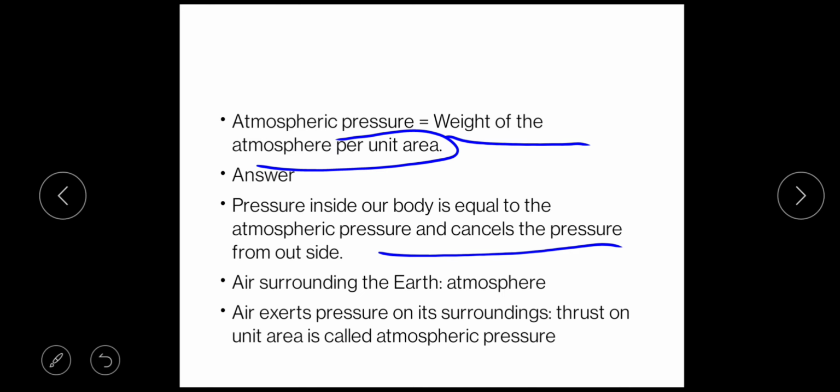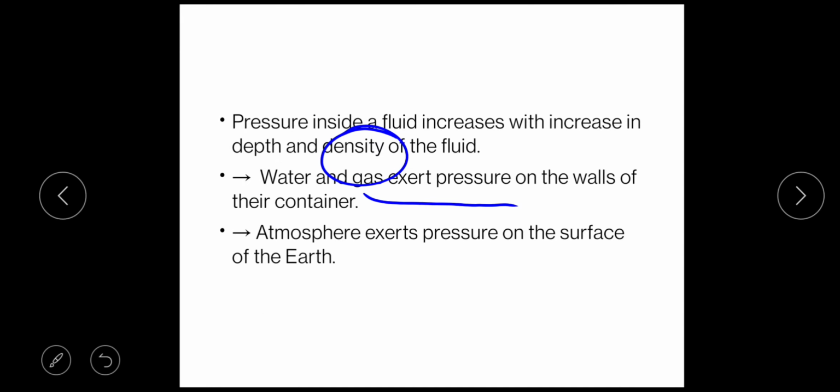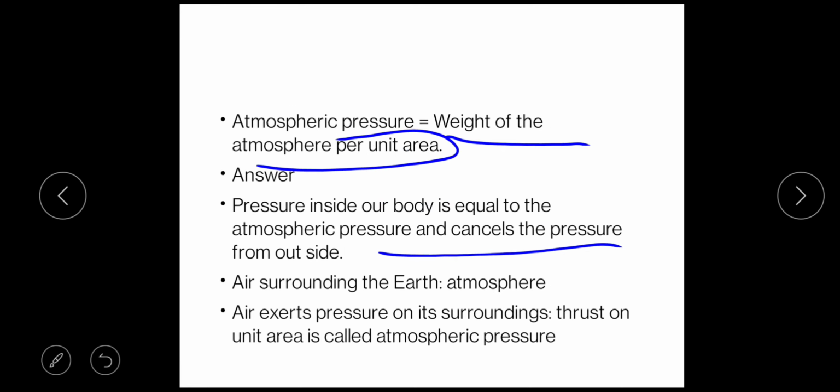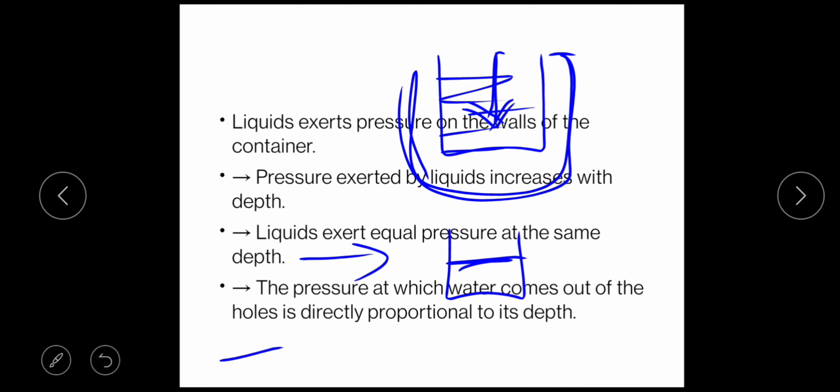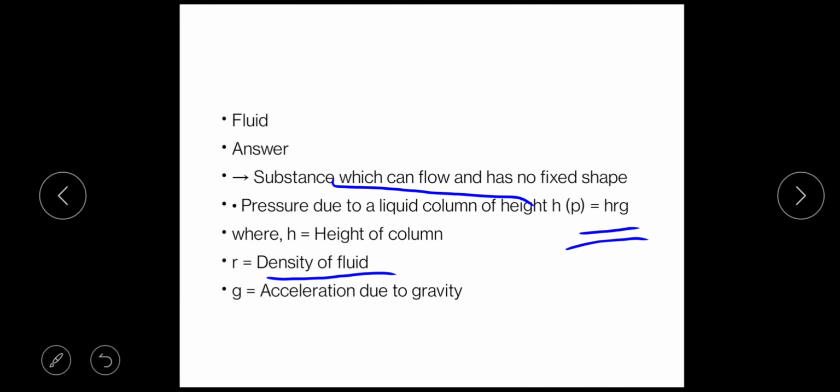Atmosphere means the air surrounding the earth, right? So this air also exerts pressure on the surface of the earth. Air exerts pressure on its surrounding; thrust on unit area is called atmospheric pressure. Okay. So this is about the fluid, liquid and atmospheric pressure.